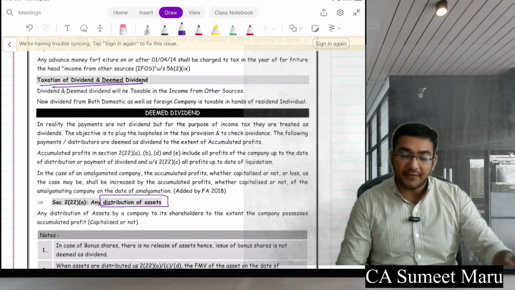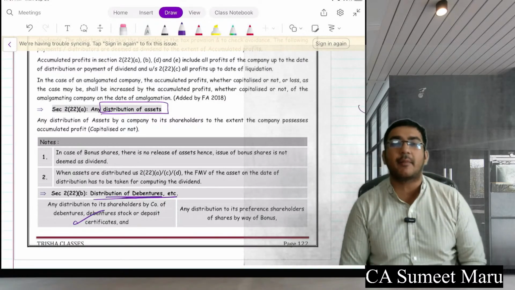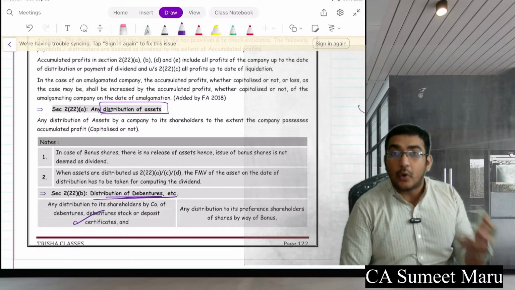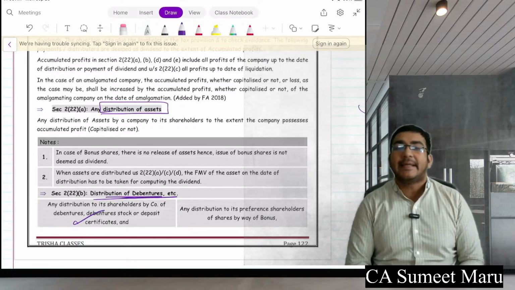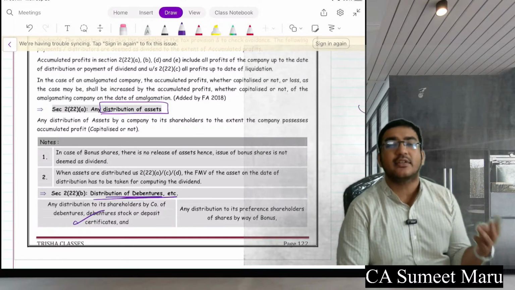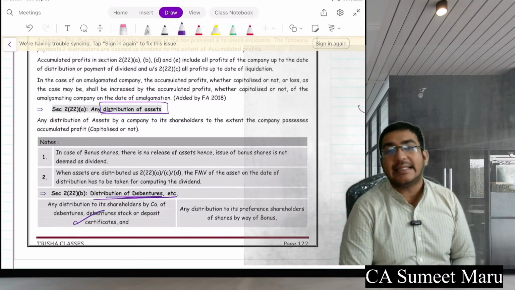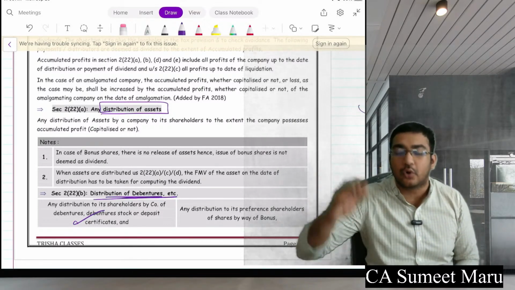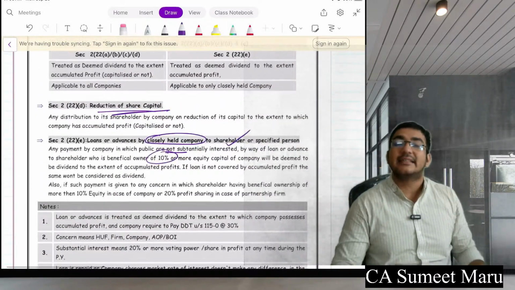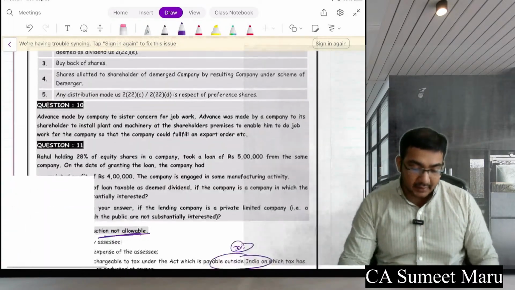Okay. Thereafter, guys, for the taxation of dividend, we have seen dividend is always taxable in income from other sources, but further there are 5 types of dividend which are also known as deemed dividend. Section 2(22) A, B, C, D, E. A is distribution of assets, B is distribution of debentures, C is on close down, that is on liquidation, distribution of assets, D is reduction of capital, and E is when a closely held company gives loans or advances to a closely held person. In this case, it is also going to be deemed dividend.